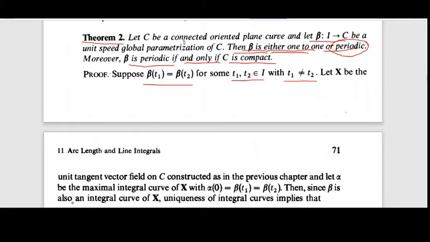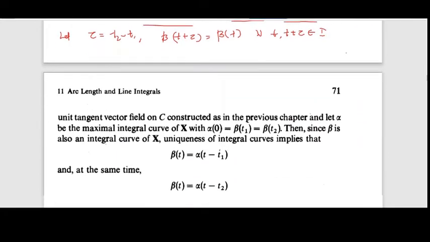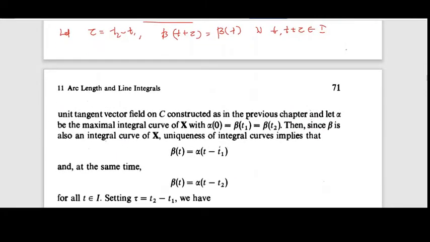Now let tau equal t2 minus t1. Now we want to show beta is periodic. That means we claim that beta of t plus tau equals beta of t, for all t, t plus tau in I. This is our claim.